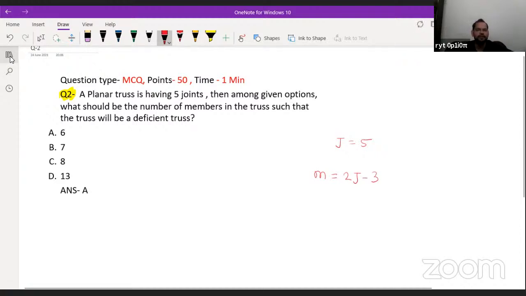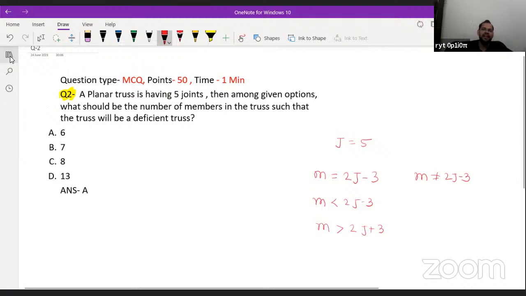If m equals 2j minus 3, very good, Aryan, the truss will be a perfect truss. So when will it be imperfect? Definitely if m is not equal to 2j minus 3, in that condition the truss will not be a perfect truss. It will be imperfect. But for not equal to, there can be two conditions. Either the number of members can be less than the required number of members, or the number of members can be greater than the required number of members.